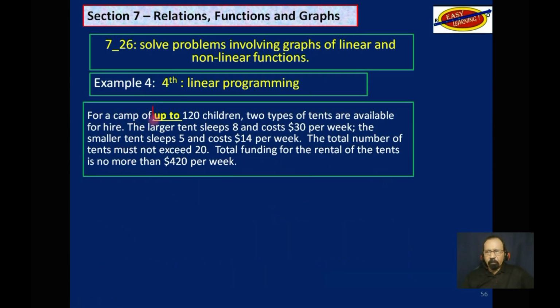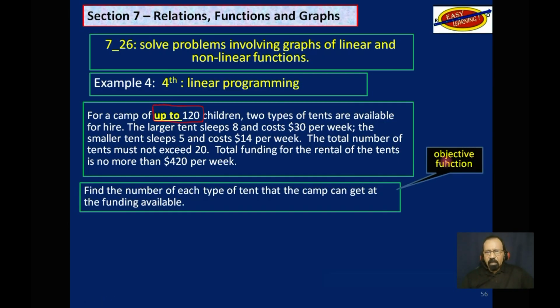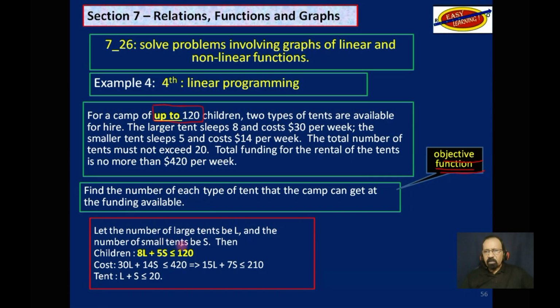Now, you see this up to 120? That is a bit tricky, and I'll explain that as we go along, because you may have a true statement that doesn't satisfy what we are looking for. So this is the objective function. We want to find how many tents of each type. And these are what are called our linear constraints.